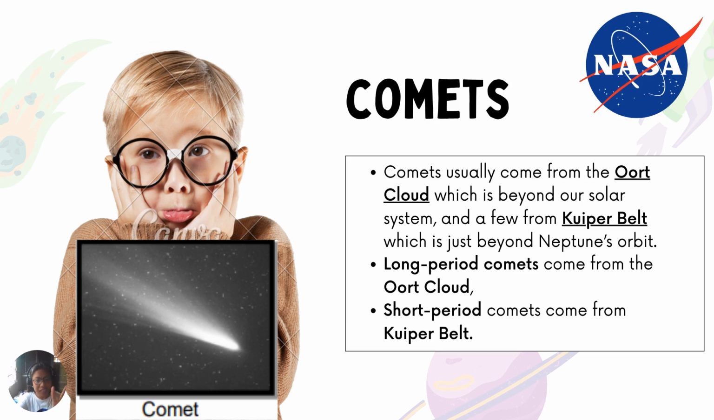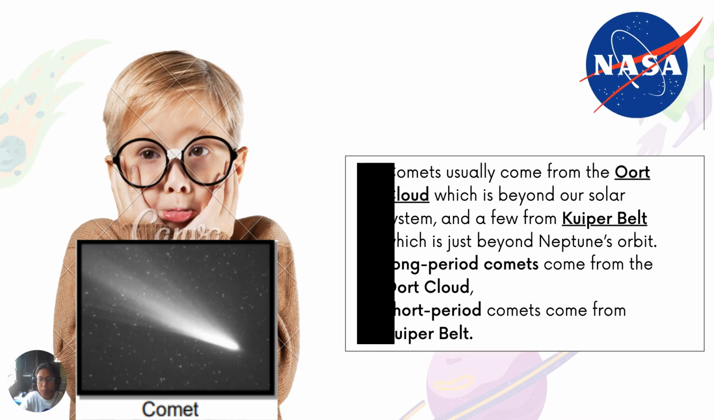So, we have two types of comets. First, we have the long periods, which came from the Oort cloud. And then, the other one is the short period, which comes from the Kuiper belt. When we say long period, meaning they have long tails. And when we say short period, they have a shorter tail. Okay, let's proceed.